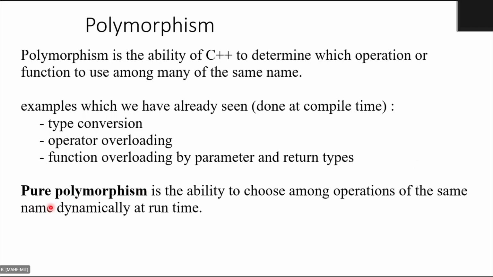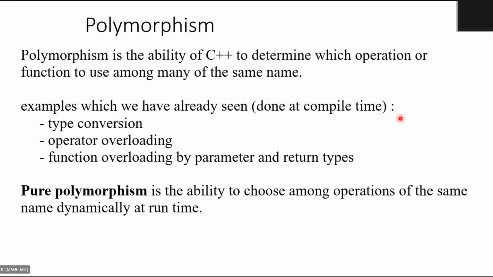Now, the next point says pure polymorphism is the ability to choose among operations of the same name dynamically at runtime. This is already in the bracket we have written: done at compile time. Function overloading, operator overloading, all these ideas are also polymorphism, but these are done at compile time, which we have already seen.